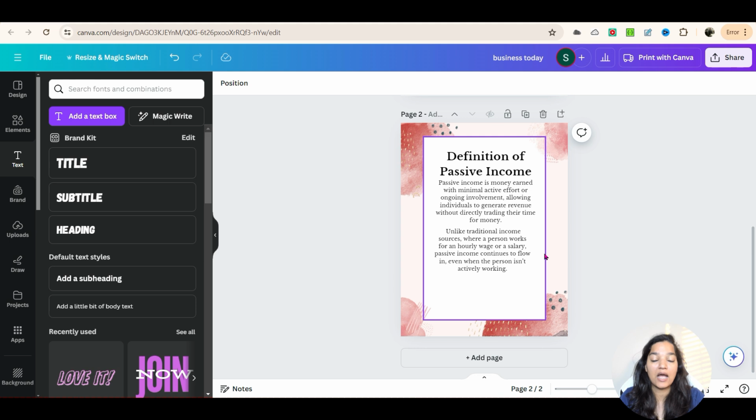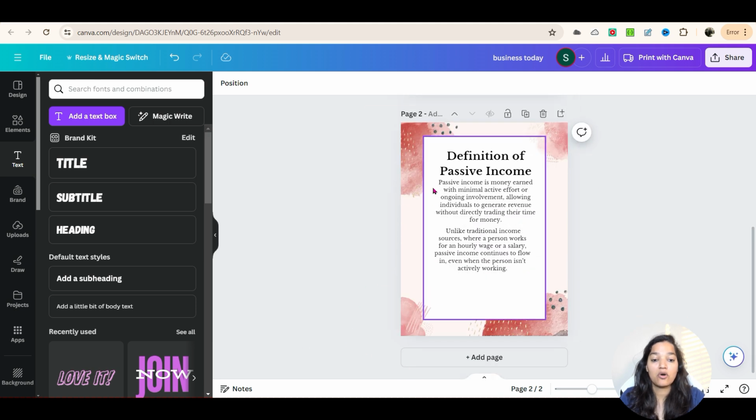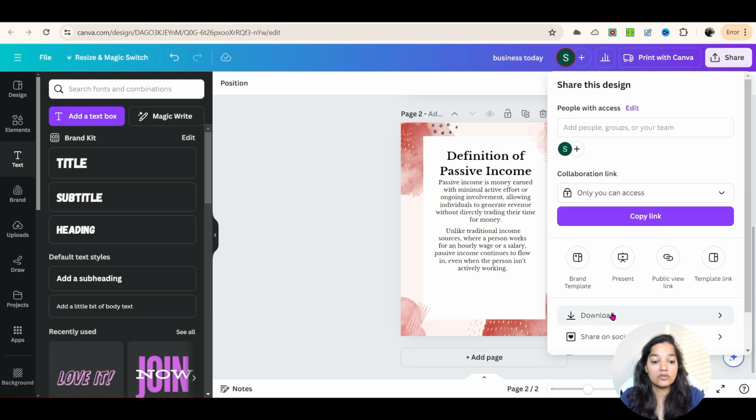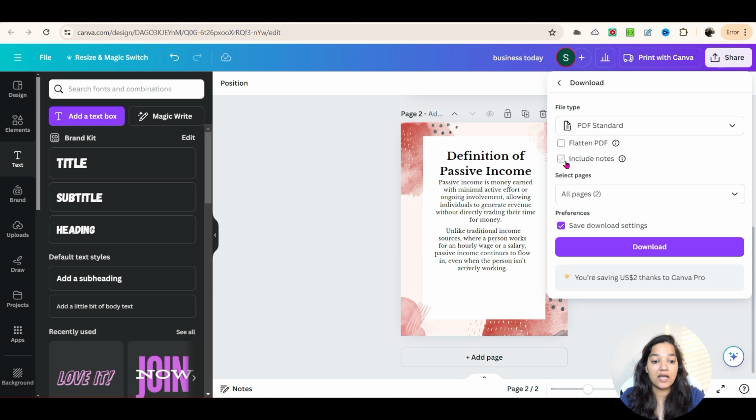Then you can add a table of contents, you can add a thank you page, things like that. So this is how you can create an ebook, and once you are all ready, you can go ahead and share this ebook, and you can download it as a PDF standard, which is best for documents and emailing. So I'm going to go ahead and use PDF standard and flatten the PDF, and which pages you want, we'll do all pages, and then hit the download button.